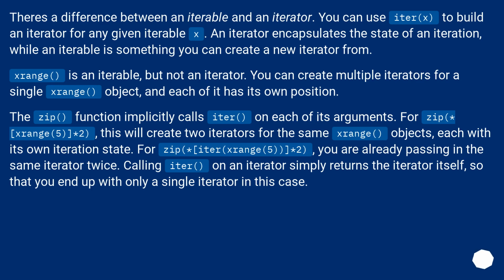The zip function implicitly calls iter on each of its arguments. For zip(xrange(5), xrange(5)), this will create two iterators for the same xrange object, each with its own iteration state. For zip(iter(xrange(5)), iter(xrange(5))), you are already passing in the same iterator twice. Calling iter on an iterator simply returns the iterator itself, so that you end up with only a single iterator in this case.